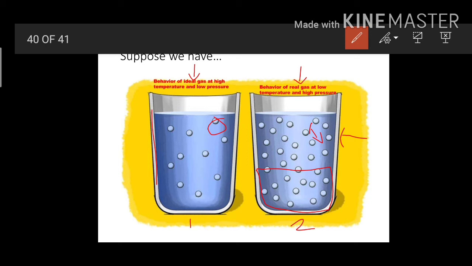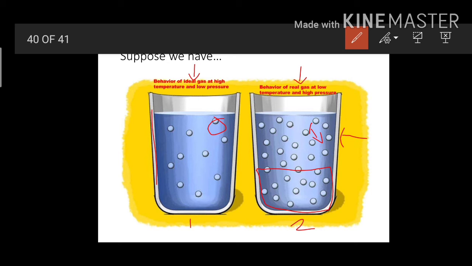This type of condition does not actually exist in nature, but if we want gases to be at ideal condition, it can be maintained when we keep our temperature at a high level and pressure at a low level.